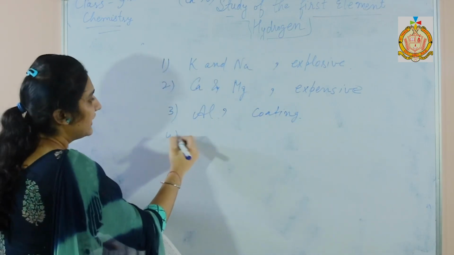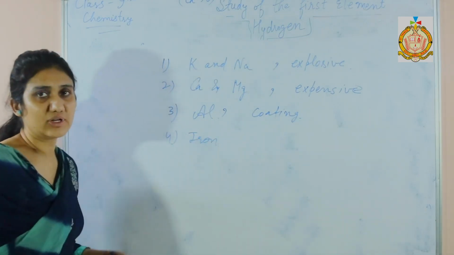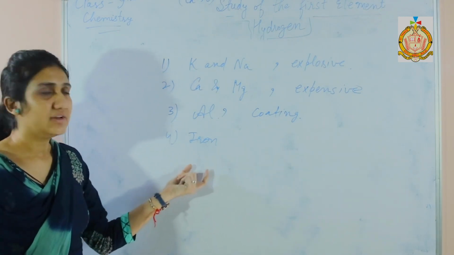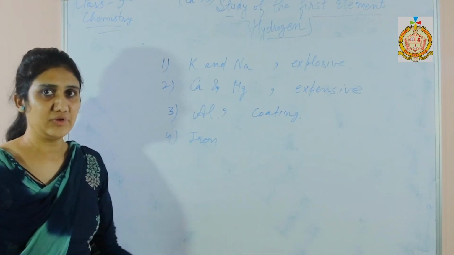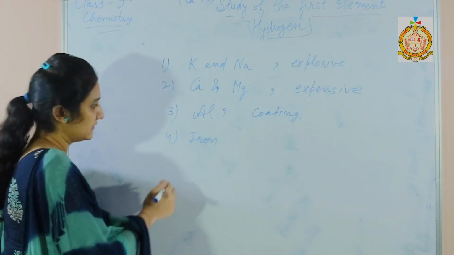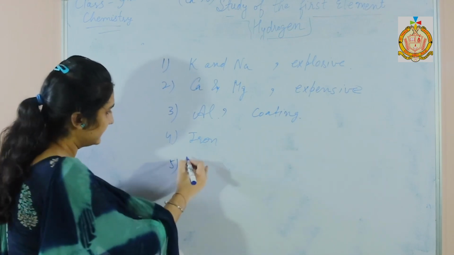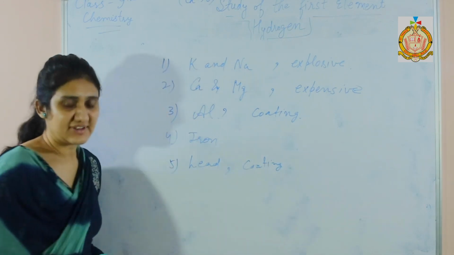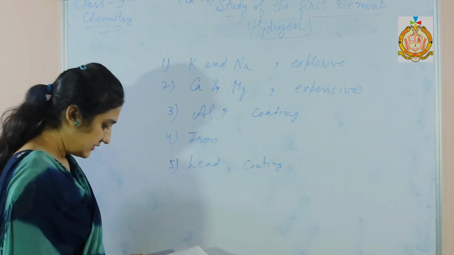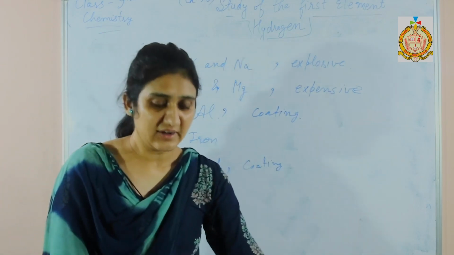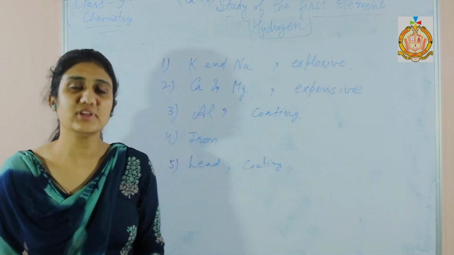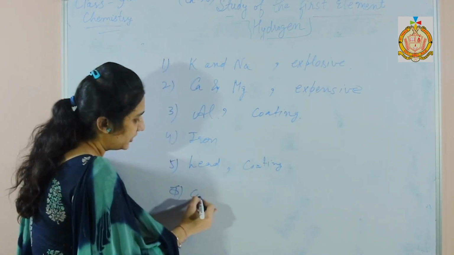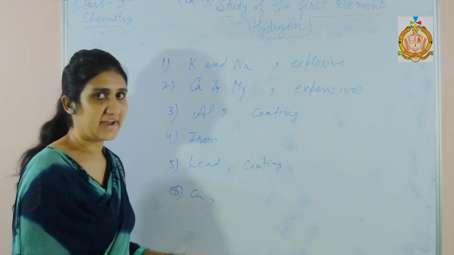Next one is iron. Iron is first heated till red hot, and then when hydrogen is obtained from iron, even then it contains some impurities that are difficult to remove. So we do not prefer iron. Lead also forms a coating that further prevents the reaction. And the metals which are below hydrogen in the reactivity series are not able to displace hydrogen, hence there is no formation of hydrogen. So we cannot use copper as well because it does not displace hydrogen.